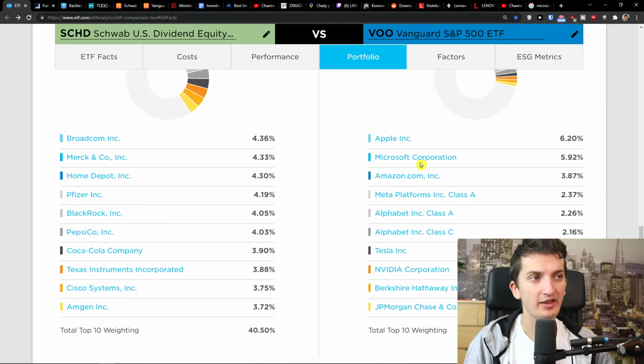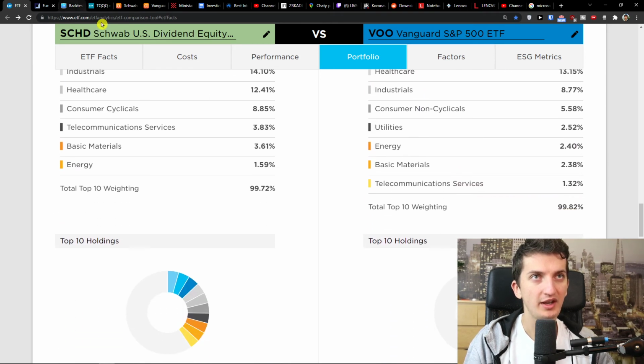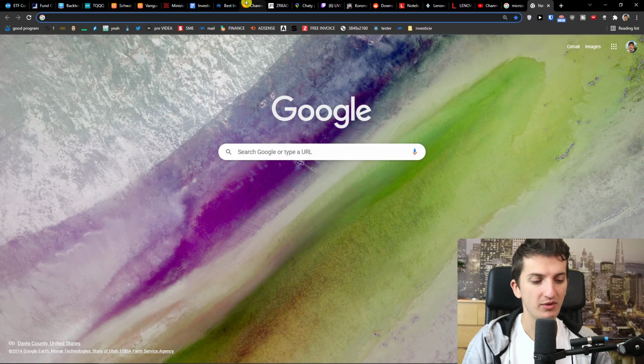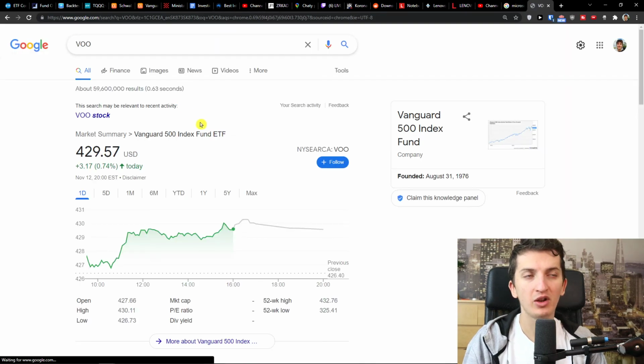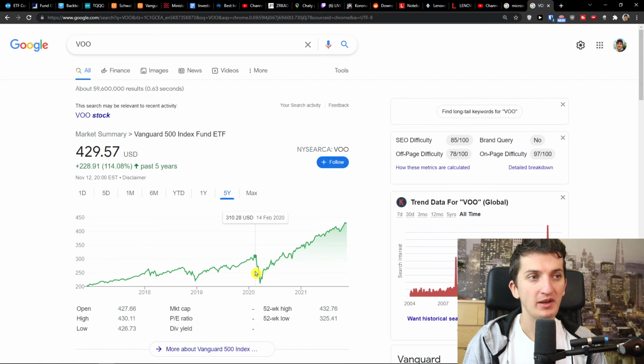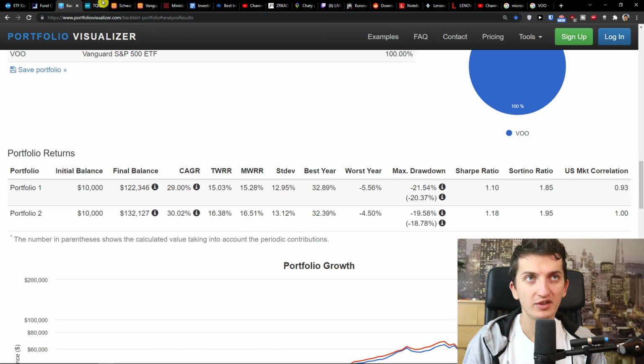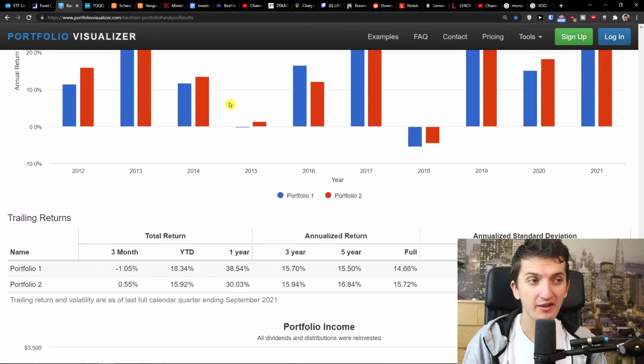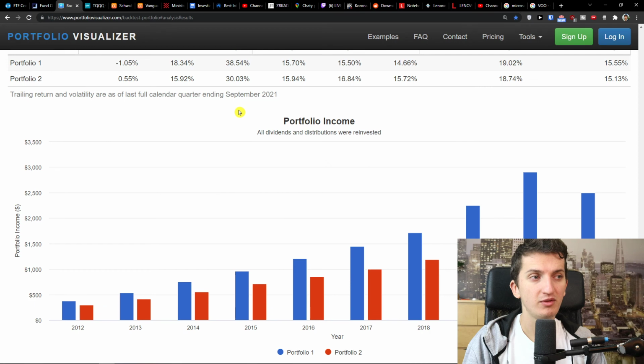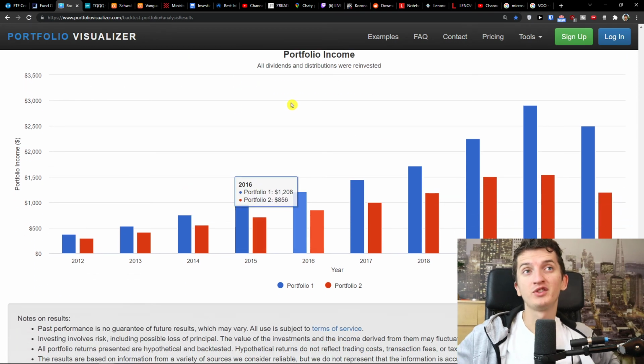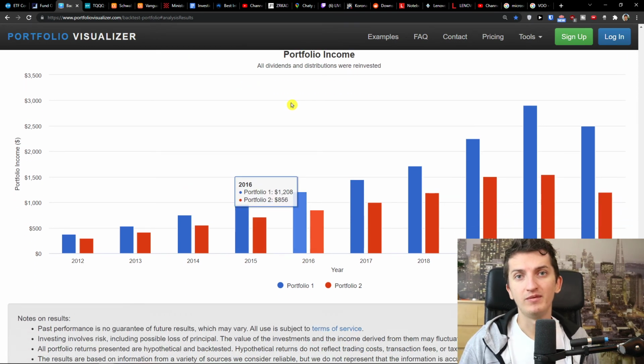So the question is which one you like more, let me know down below in the comments. If you like technology stocks, VOO is a good choice. It's a good option to invest long term. I really believe in that, with a low expense ratio. But it's at an all-time high, I completely agree. It all depends if you want to focus on dividends or on the growth of the market. It's up to you. I'll be really curious, what are your thoughts on VOO and SCHD? I personally like VOO more. Even when the dividends are lower, I really like those companies, with Google, with Nvidia and others, with Amazon.